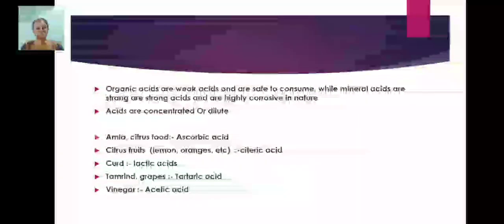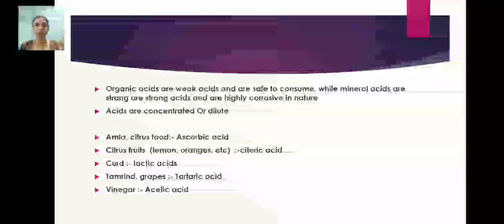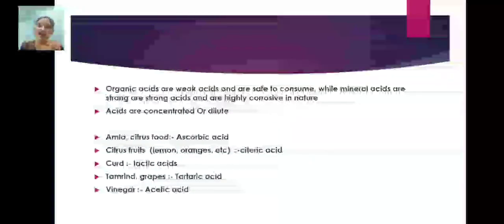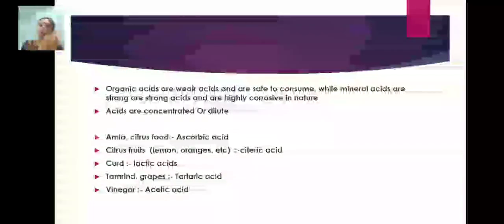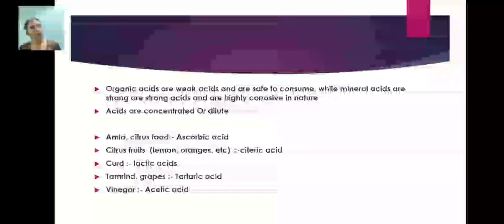On the basis of strength, acids can be classified again into two types, that is strong acid and dilute acid. Dilute means weak, and strong acid means it has a higher concentration of acid compared to water, and dilute means it has a lower proportion of acid compared to water. So strong acids are mineral acids and weak or dilute acids are organic acids.